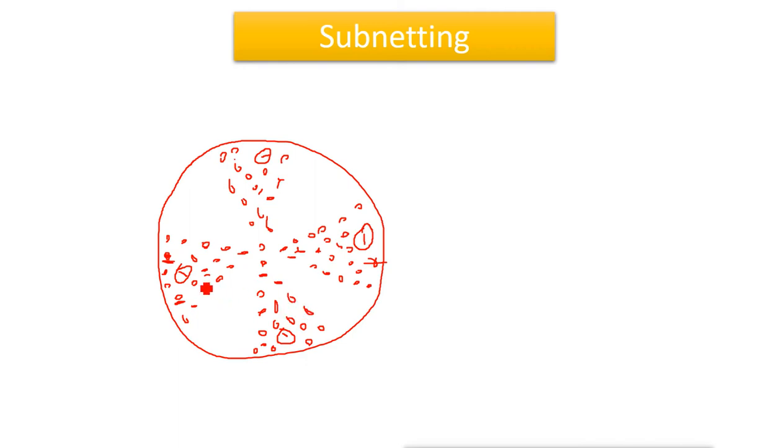So these are the different problems we will face when we have a single network. Because it's a big network and we have different departments, we want them to be separate. So what we can do is divide this single network, the whole network, into multiple subnetworks.